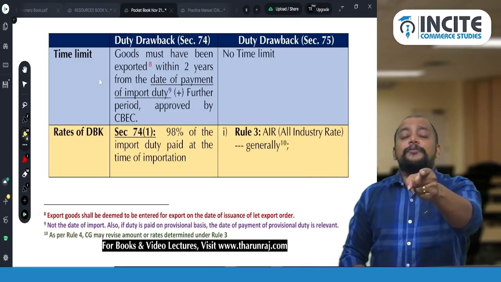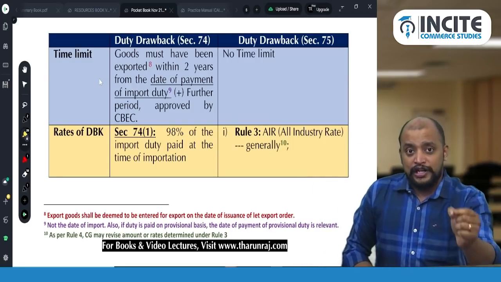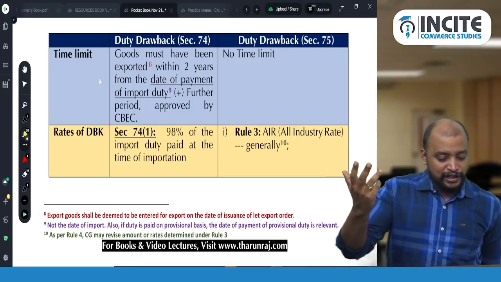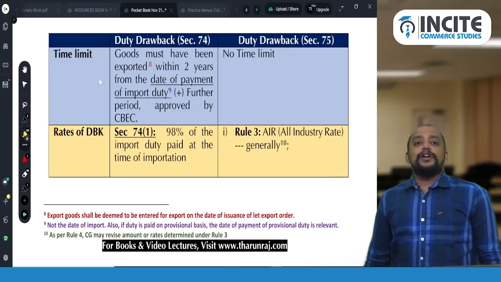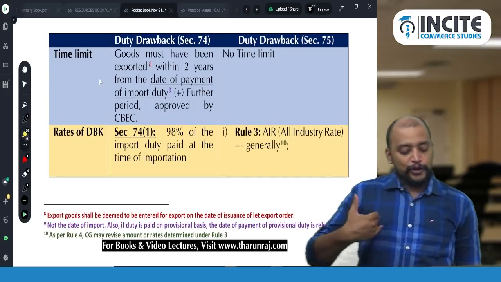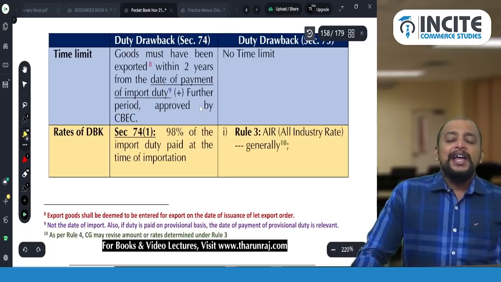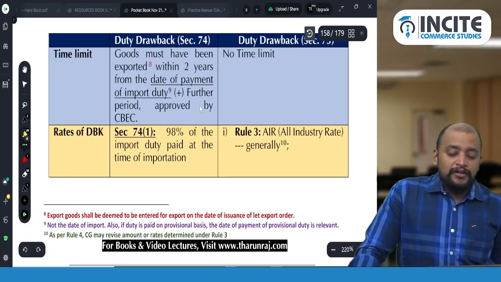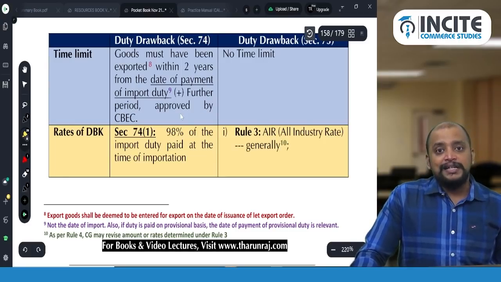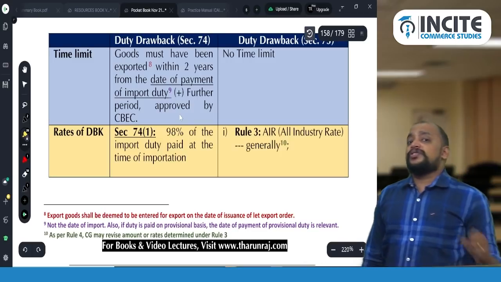From the date of payment of customs duty on imported goods, it should be exported within 2 years. And what is taken as the export? The let export order will be taken as the date of export, and it can be extended for a further period by CBIC.